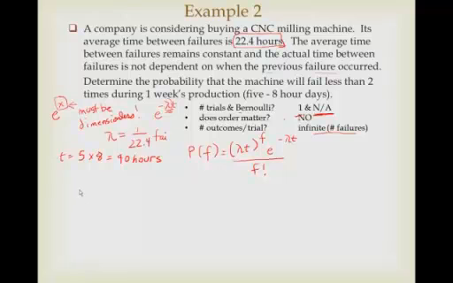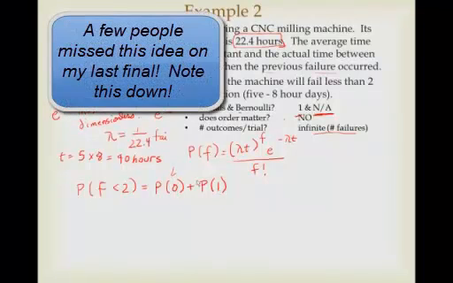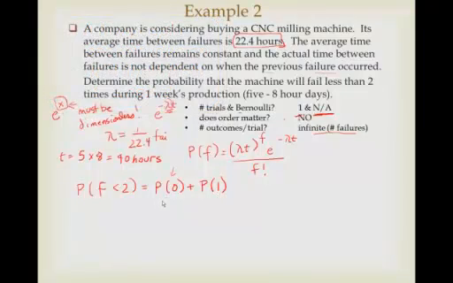And then I can say the probability that the number of failures is less than 2 is going to be the probability that we'll have no failures plus the probability that we'll have one failure. Look at how this is something that people often miss, that we could have 0 failures or 1 failure. They get the 1 failure, but they forget that there could be no failures. So just don't overlook that.